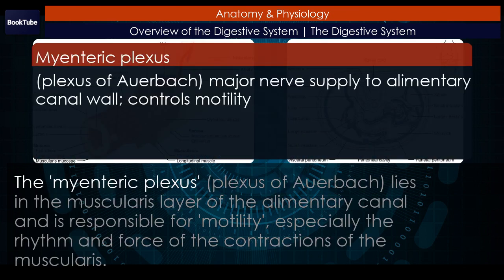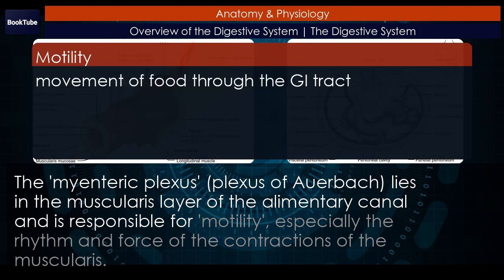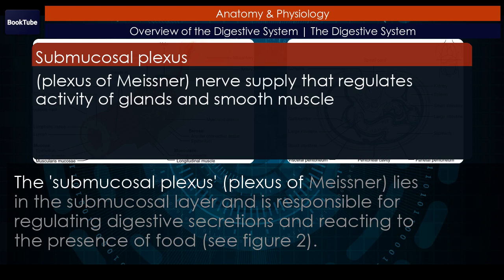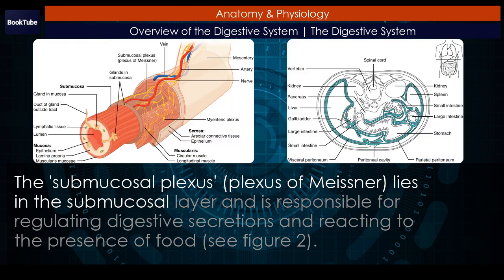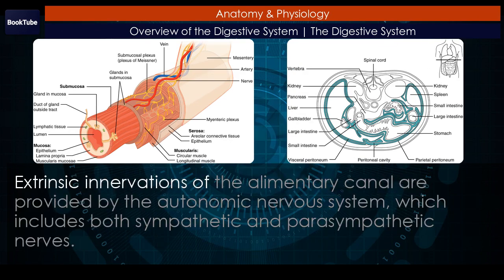The myenteric plexus, plexus of Auerbach, lies in the muscularis layer of the alimentary canal and is responsible for motility, especially the rhythm and force of the contractions of the muscularis. The submucosal plexus, plexus of Meissner, lies in the submucosal layer and is responsible for regulating digestive secretions and reacting to the presence of food. See Figure 2. Extrinsic innervations of the alimentary canal are provided by the autonomic nervous system, which includes both sympathetic and parasympathetic nerves.